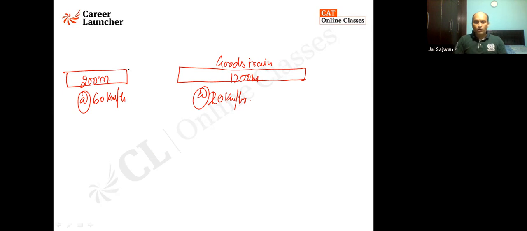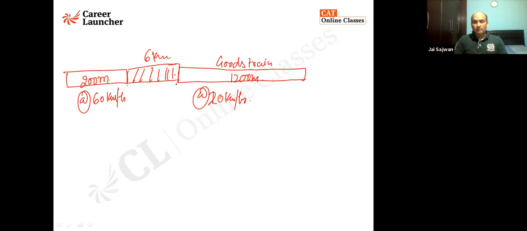Now, it is given that the goods train is already 6 kilometer ahead of it. So the train length is 1200 meter. There's a passenger train 6 kilometer behind which is supposed to cross this train. So how much time will be taken by this train to cross it?